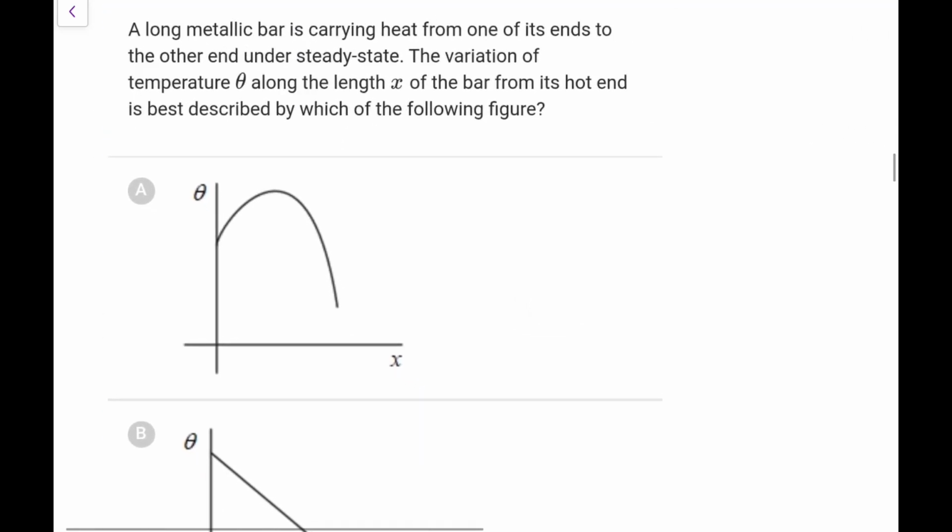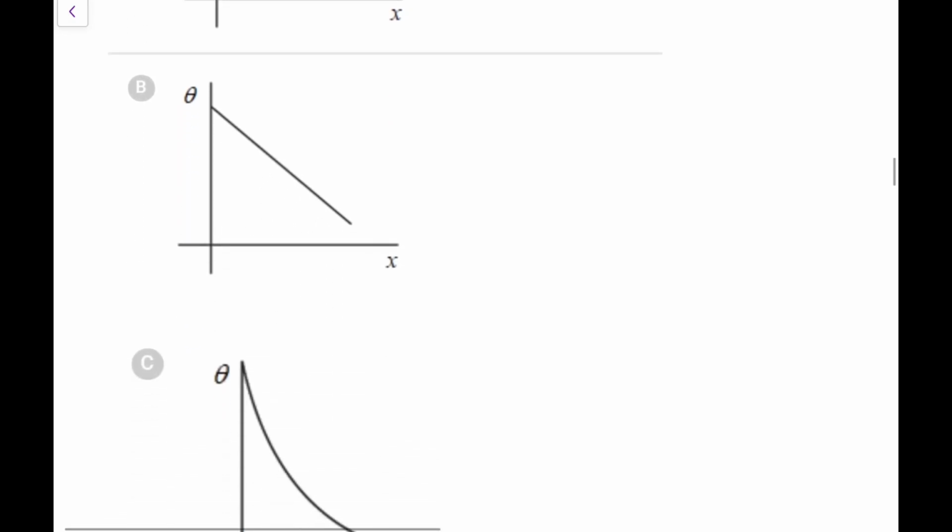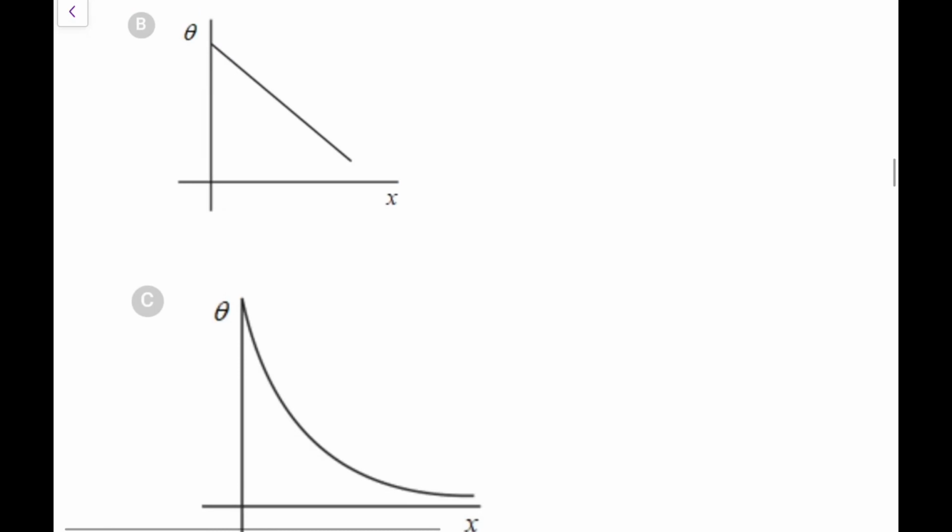A long metallic bar is carrying heat from one of its ends to the other end under steady state. The variation of the temperature theta along the length x of the bar from its hot end is best described by which figure? We are assuming it is a uniform rod, so H would be the same through all, so I can write minus KA dT by dx, and that is constant. If it is uniform, K and A are uniform, so dT by dx is constant, so temperature will fall uniformly, that is, it would be a linear curve. Go for option B here.